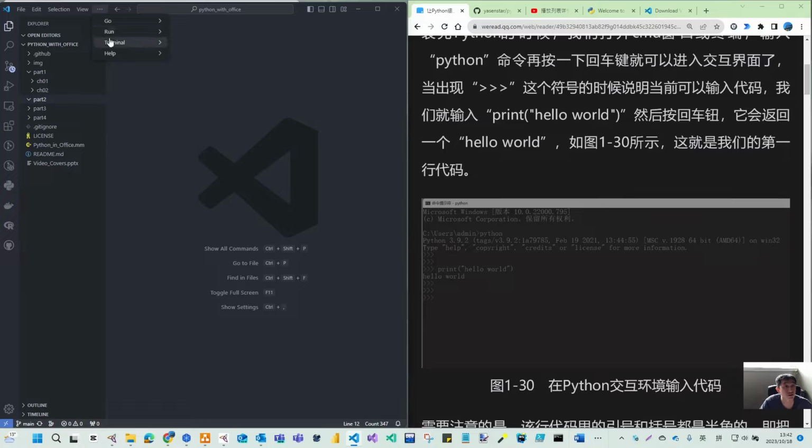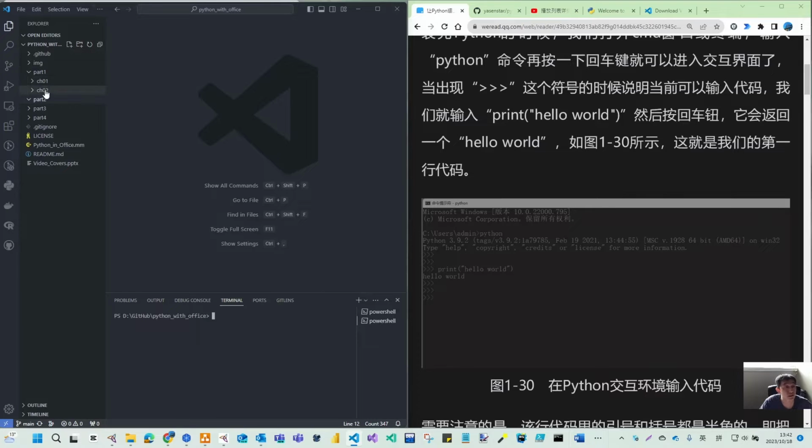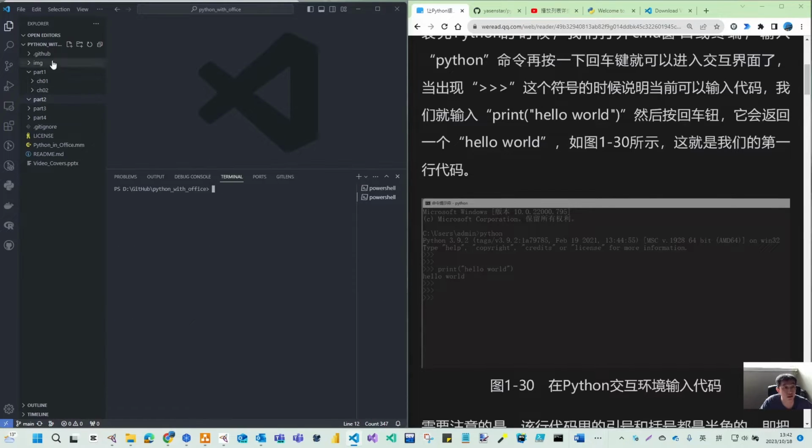If you go to the menu, you can go to the terminal. Within my repository folder, on this path, I can go to Python, and it's the same as starting from the terminal window or the command window. So let's write our first hello world quickly. If you see the hello world, that means your Python interpreter is installed successfully. And then you can use quit